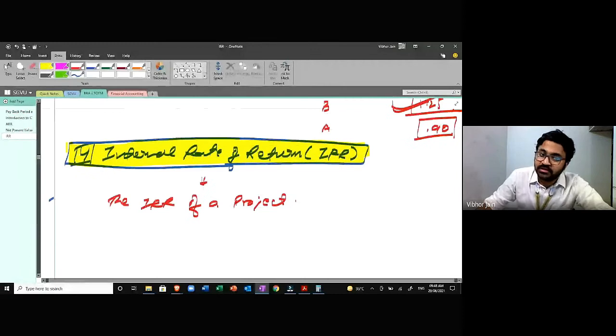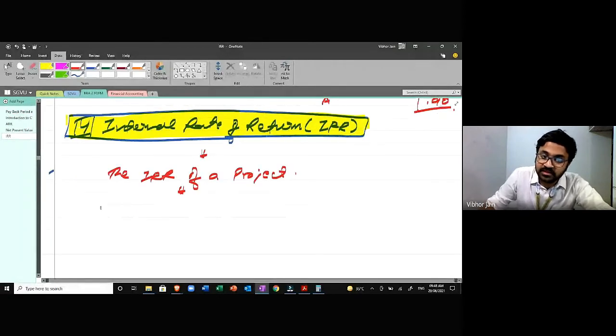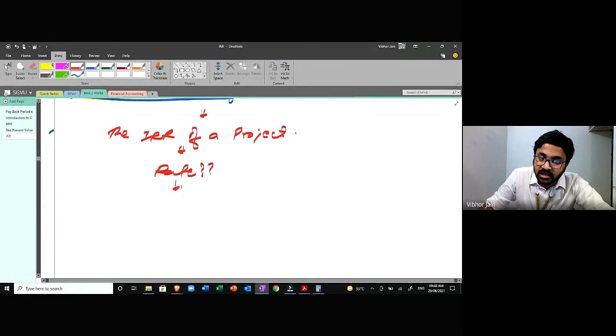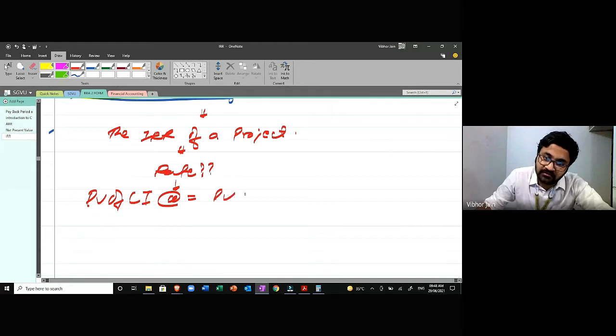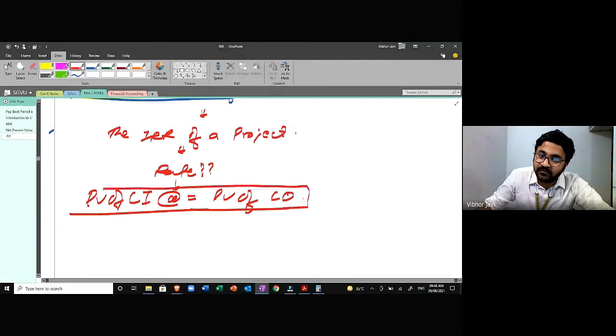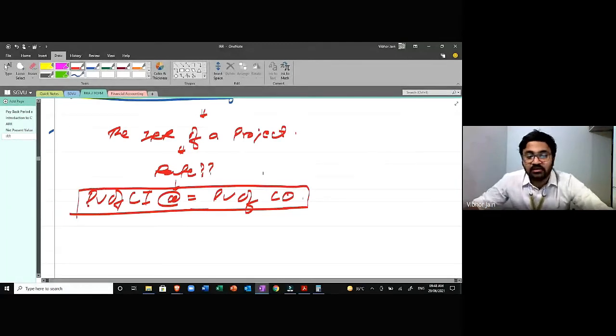Of a project. What does this mean? This means that we have to calculate a rate. Which rate? The rate at which present value of cash inflow is equal to present value of cash outflow. Okay, we have to find out a rate at which the present value of cash inflow is equal to present value of cash outflow.